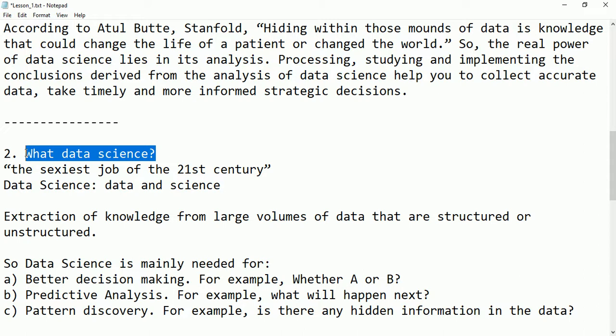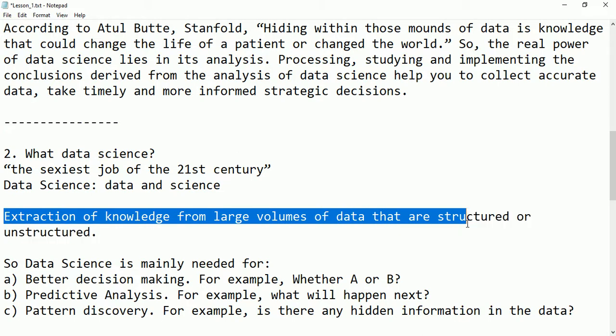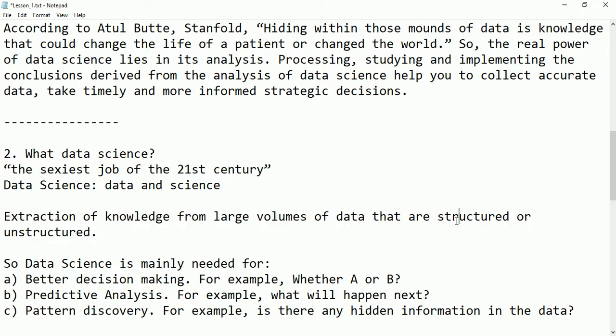So if you combine these two, data science means we are converting and processing the raw materials into something meaningful, and that meaningful thing is called knowledge. Extraction of knowledge from a large volume of data, and that data may be structured or unstructured, is called data science.